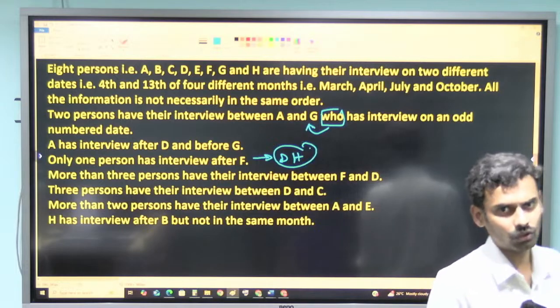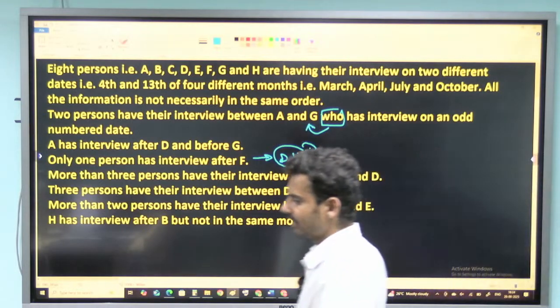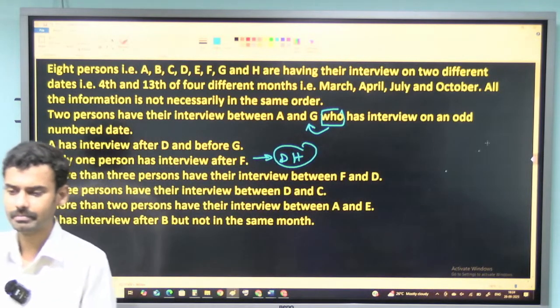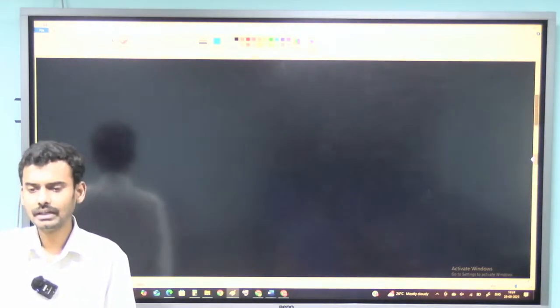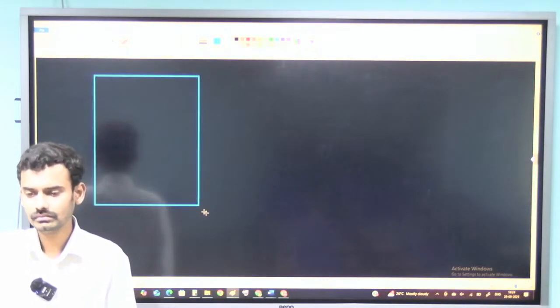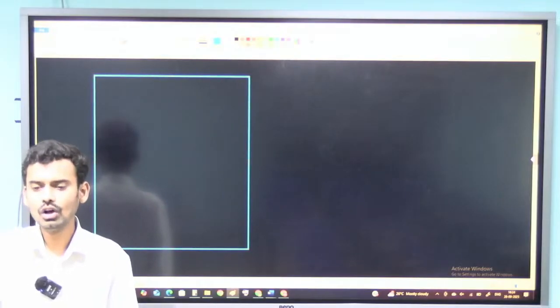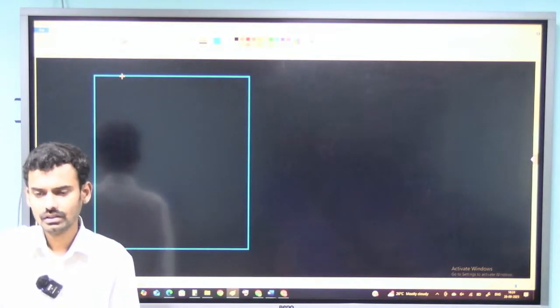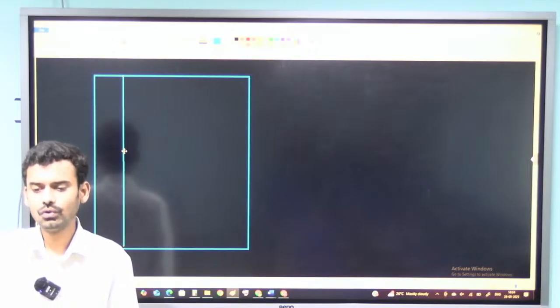Now let me try to draw the base first. The first step in solving a puzzle or seating arrangement is drawing the base. Let me draw the base first. I don't know how many cases we will have, so let me consider 4 to 5 cases.